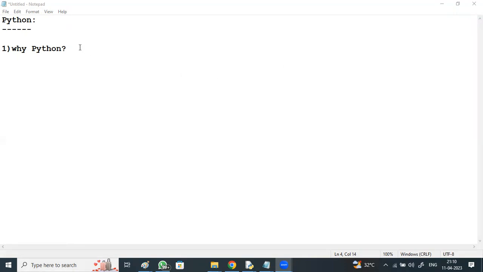And who can learn Python? What are the prerequisites for learning Python? There are no prerequisites for learning Python. Anybody can learn Python. Python statements look like normal English statements. They're not as complex as other programming languages. I'll brief you by taking some example codes, comparing this Python code with other language codes. You can observe how simple the statements of Python are. And you need to know how Python was built by taking the features from different programming languages.